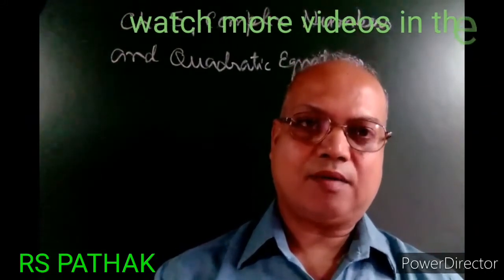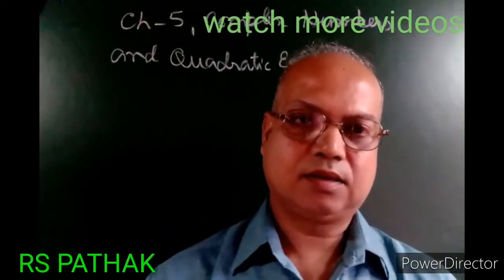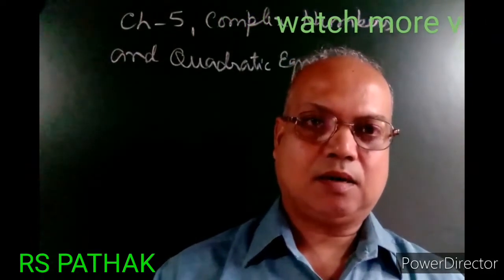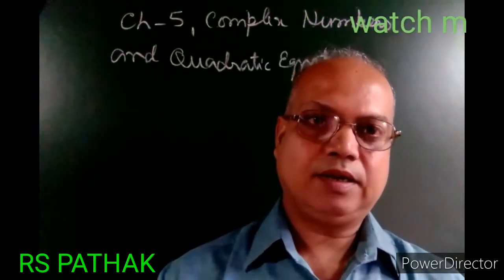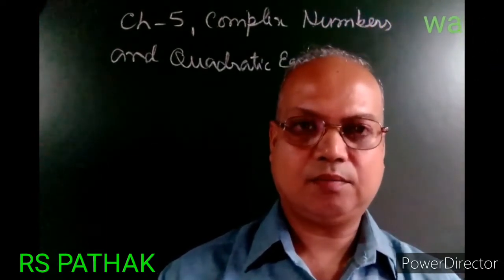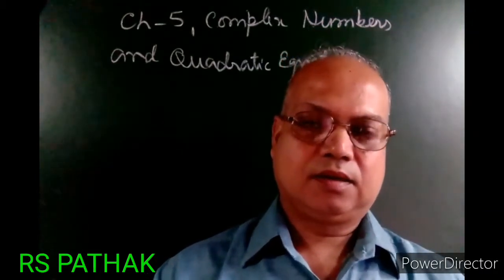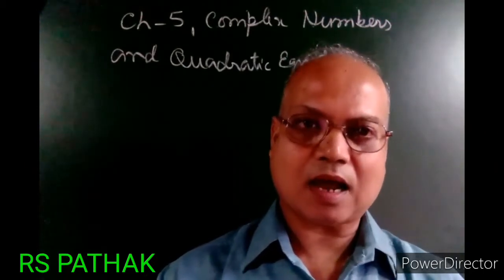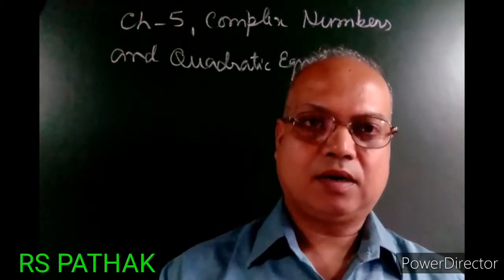The combination of natural numbers, whole numbers, integers, rational numbers and irrational numbers, the combination of all these types of numbers, is called real numbers. So the real number is a bundle of natural numbers, whole numbers, integers, rational numbers, irrational numbers. These numbers are customary in our number system.